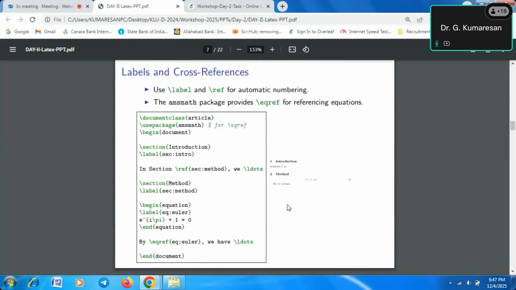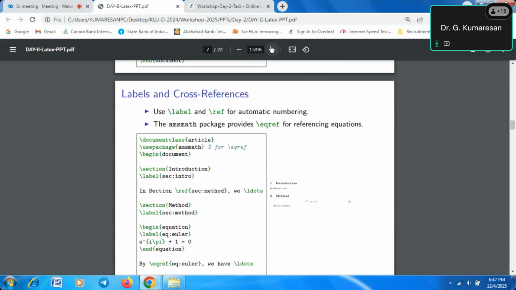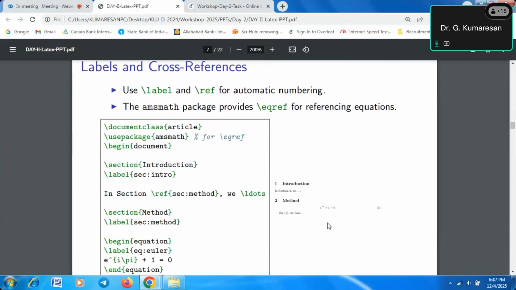And the second one, labels and cross references. Why are we using labels, and what is a cross reference? First we need to understand why we need a label. Suppose you are writing an article that has more than 50 images, or 20 or 25 images you have to upload into that particular article. Whenever we are uploading, we need to give a unique name for all the tables and all the figures.